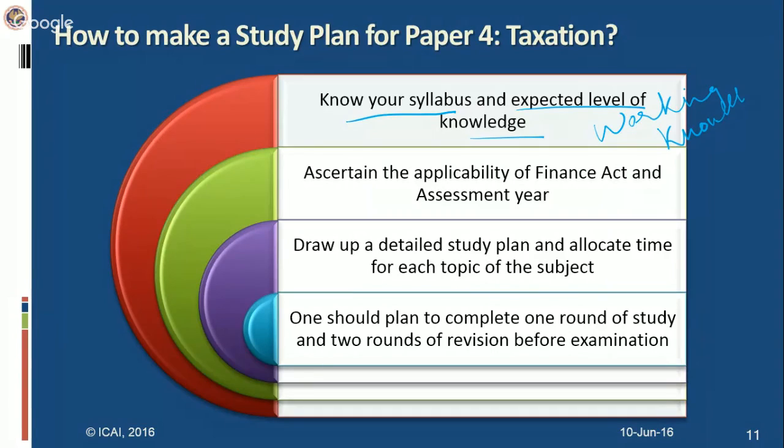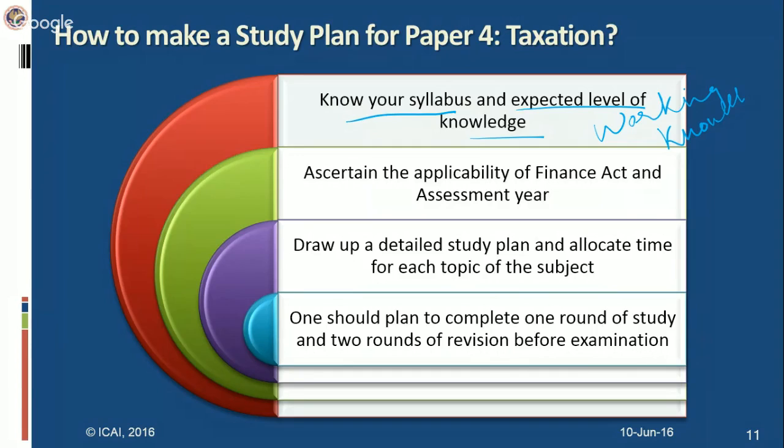Then there are provisions relating to clubbing, that the income of certain persons will be clubbed in a particular case to avoid tax avoidance. Then set off and carry forward provisions, then deductions, then you compute the gross total income, then only the total income. So directly you cannot move to the total income. You have to study in a step-wise manner. First, when you are aware of all these provisions, all the chapters, then you can draw up a study plan, and then you can allocate how much time is required for a particular topic.